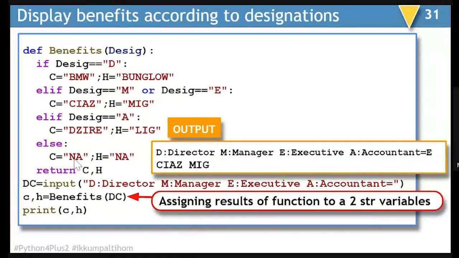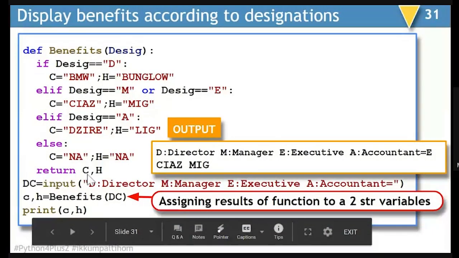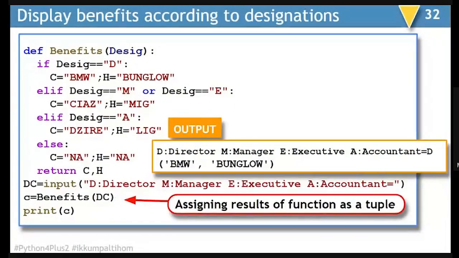Poor guy. Anyways, so we return C and H from here. So C will become the car and H will become the house. So if the user has entered E here, he is going to get Ciaz and MIG flat. So this is a simple example to explain the multiple values.